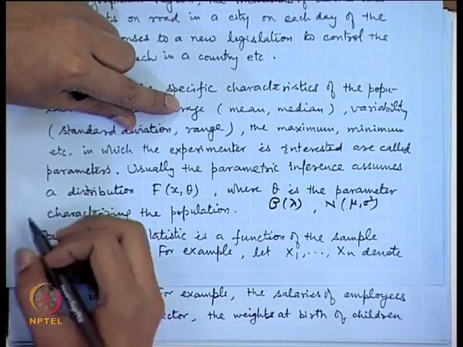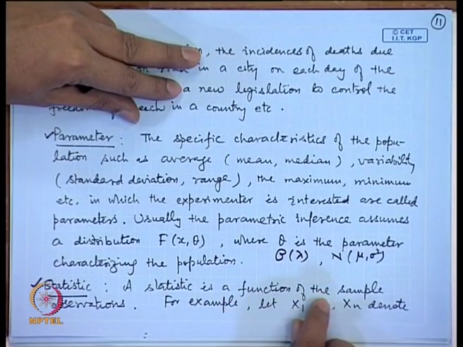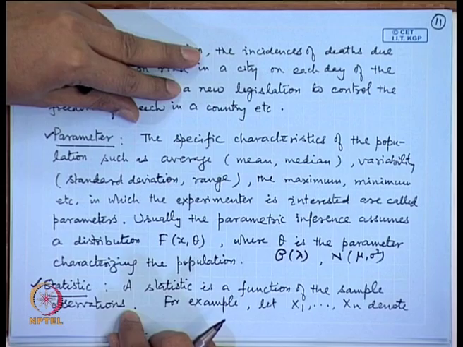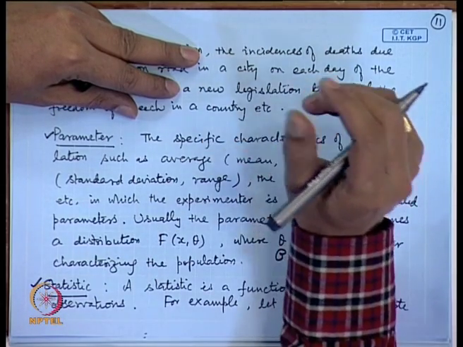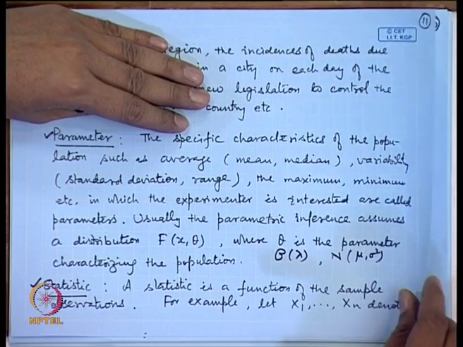A statistic. So, this is the next terminology. A statistic is a function of the sample observations. So, from the population, the statistician has at his disposal a random sample, on the basis of which he will make the appropriate inferences. So, the sample is termed as observations x1, x2, ..., xn.